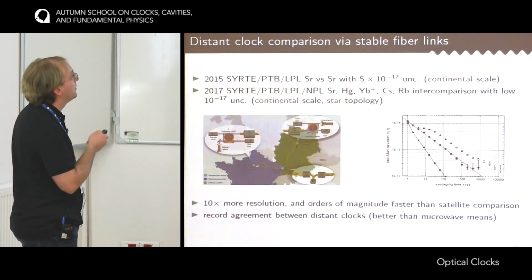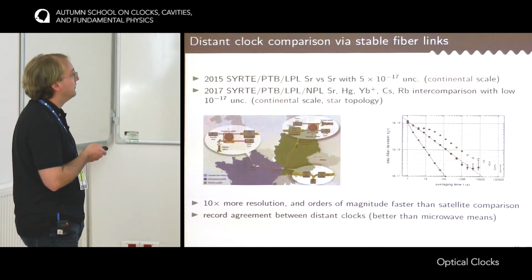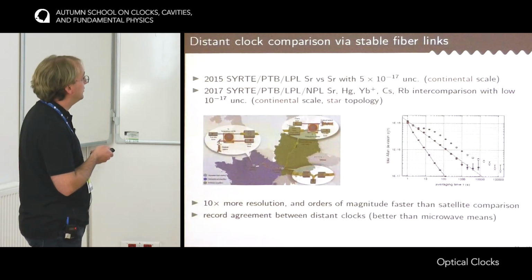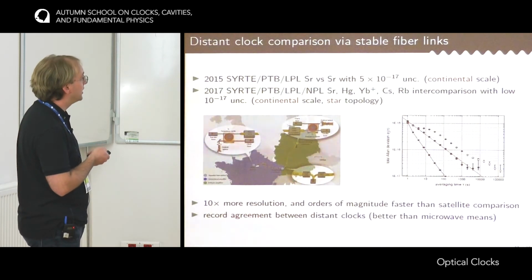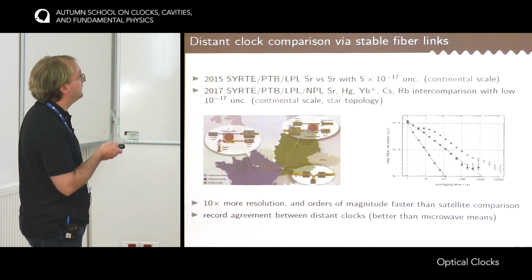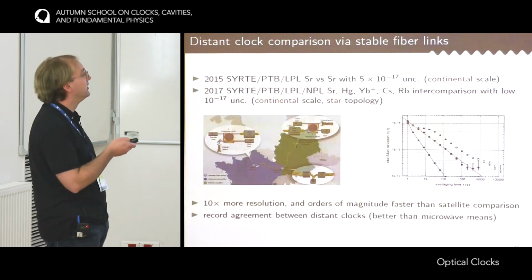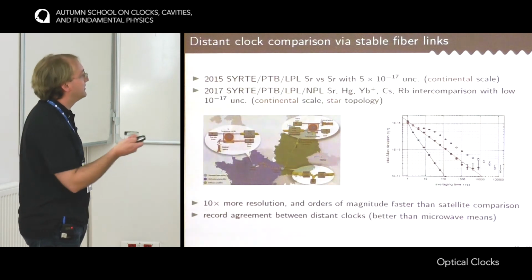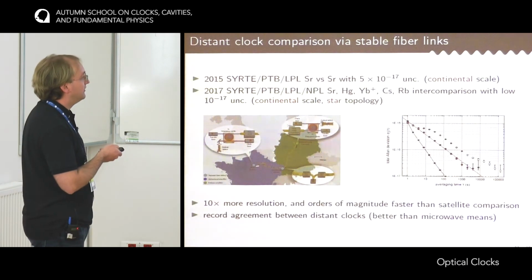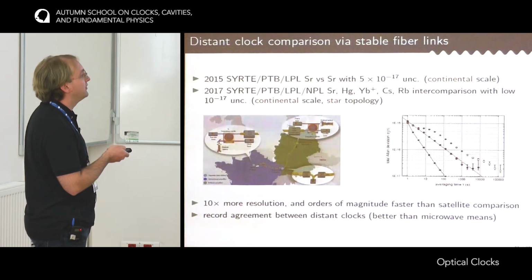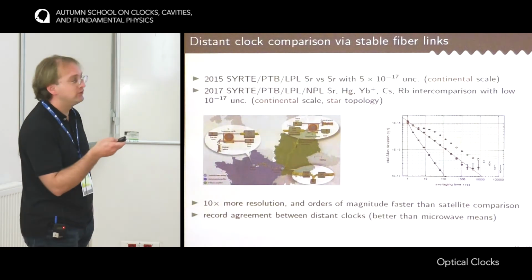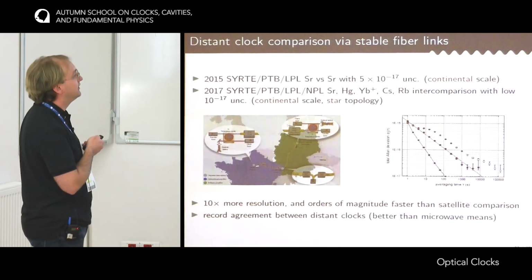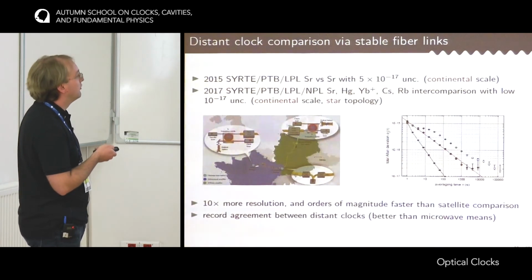And the point of this comparison is that it goes very fast, meaning that the resolution that you can achieve with this network is more than 10 times better than what could be achieved through comparison by satellite, for instance, and it's orders of magnitude faster. So where it would take several weeks to compare clocks at 10^16 with satellites, with these links, it's possible to compare them in a matter of 1 hour.